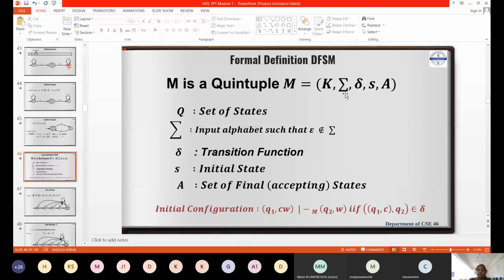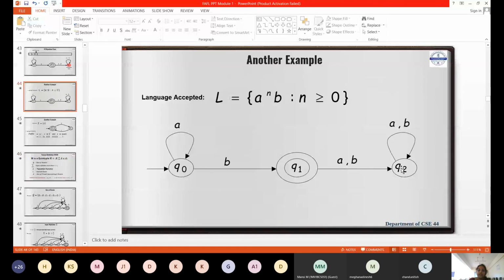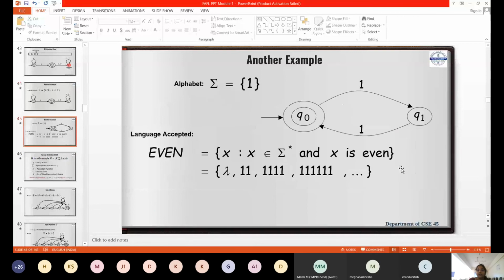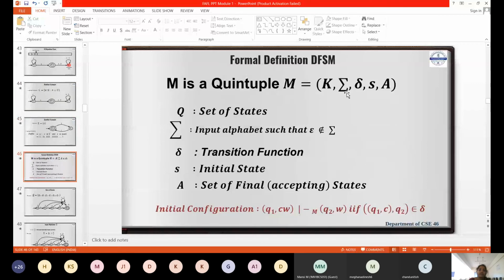But according to me, the first one is K, that is nothing but a big Q. Big Q is the set of all states. That will tell you how many states are there in your machine. In this, I will represent big Q as Q0, Q1, Q2, the number of states possible. All belong to big Q or big K. Clear? And you know sigma, what is sigma? Set of all input alphabets. And this you are not familiar with: that is nothing but your transition function.